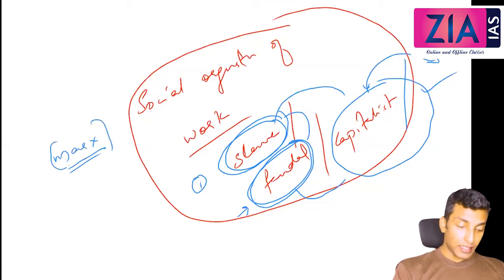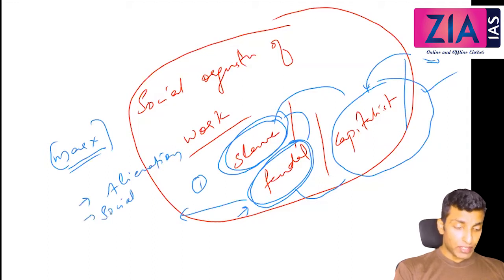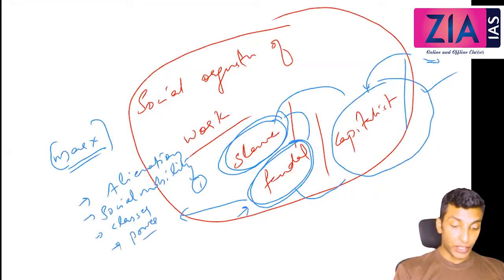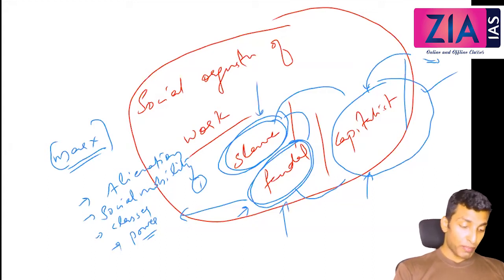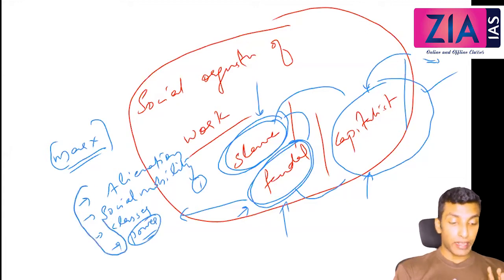In this discussion we need to take up each one by one and see different aspects. We will talk about alienation in different societies, social mobility, and different classes in different societies. We will also talk about what is power in different societies. For example, in capitalist society, it is capital which is more important. In feudal society, it is land. In slave society, it is physical power, like sources of power. So these are the dimensions in which you need to take up this discussion. A very simple topic which we have already done.